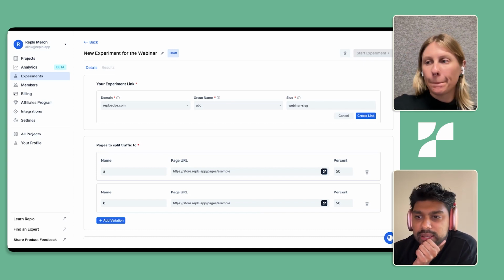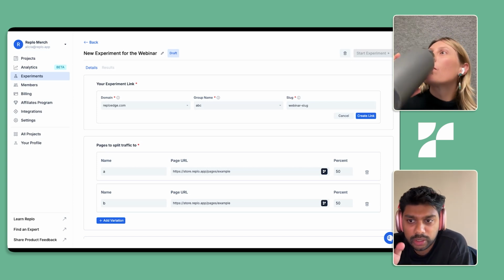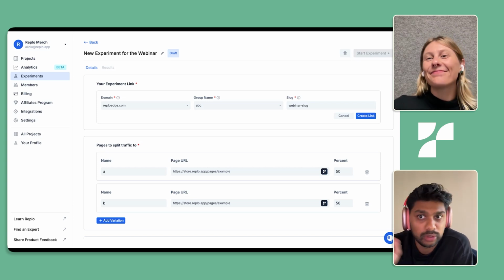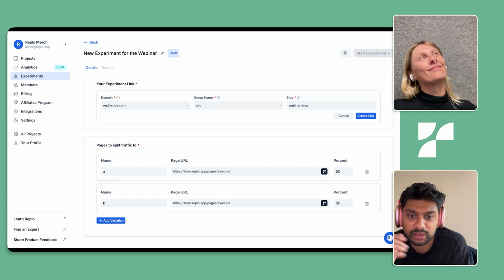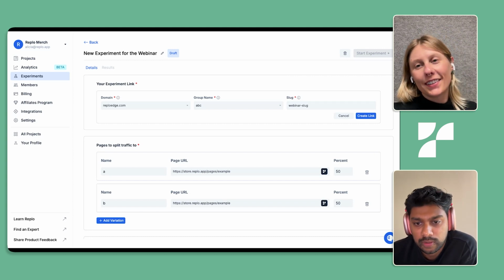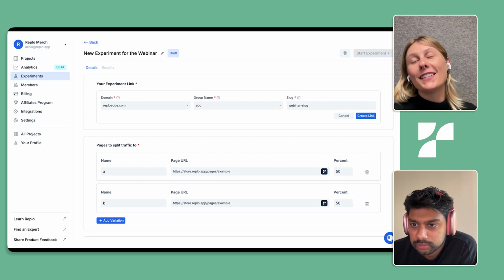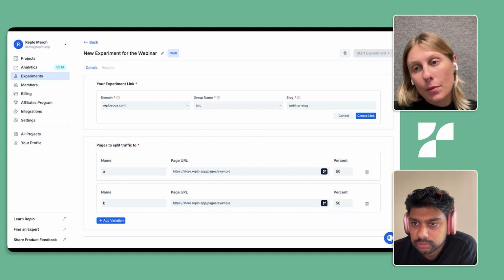Second question: is there also a way to test using UTM parameters? So showing a different landing page based on Google Ads traffic versus Facebook Ads traffic. Are we able to split from a platform source? Yes, that's a great question. Today, that is not something you are able to do.